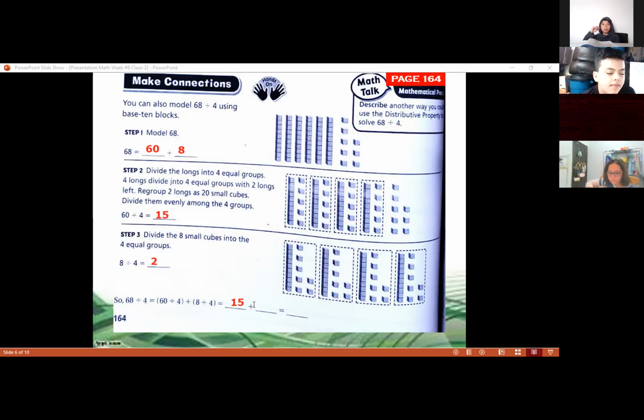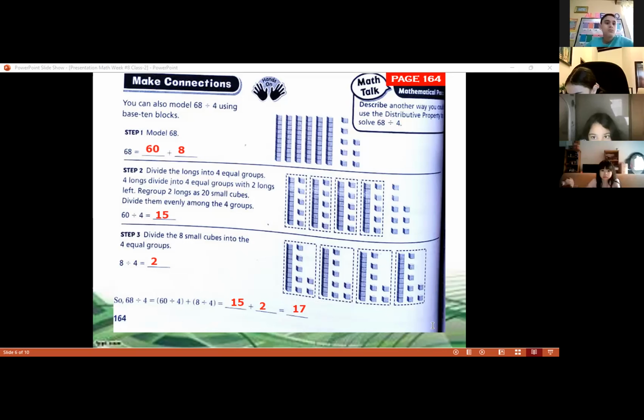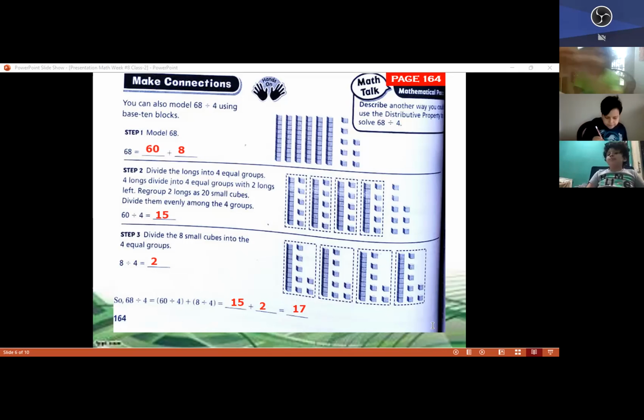So let's write 2 here to complete the space. Now we just need to add 15 plus 2. 17. So that is the answer of the division. 68 divided by 4 is equal to 17.